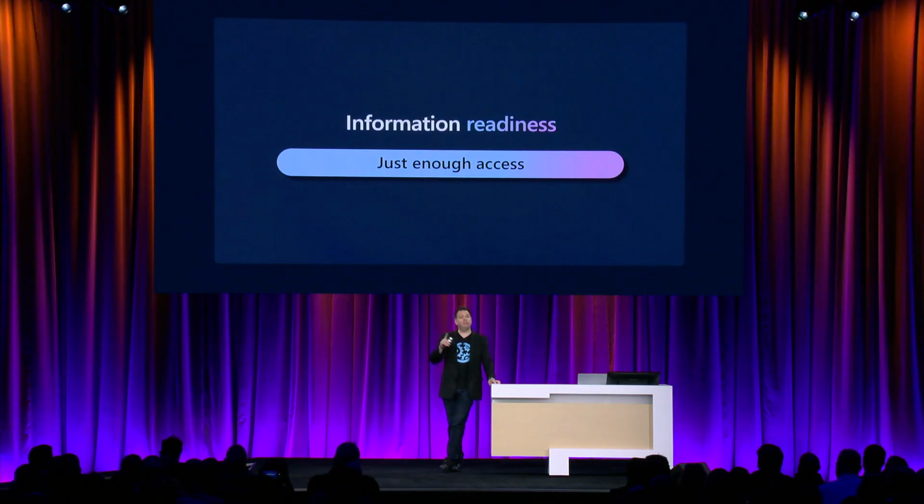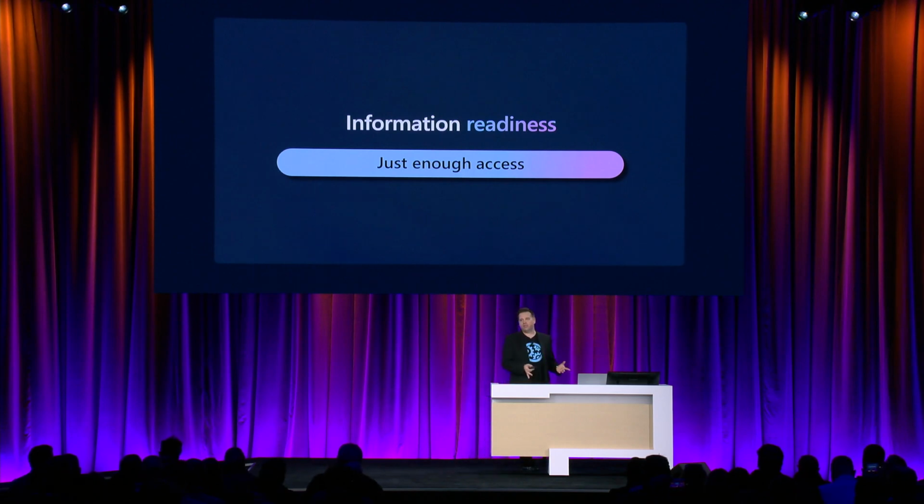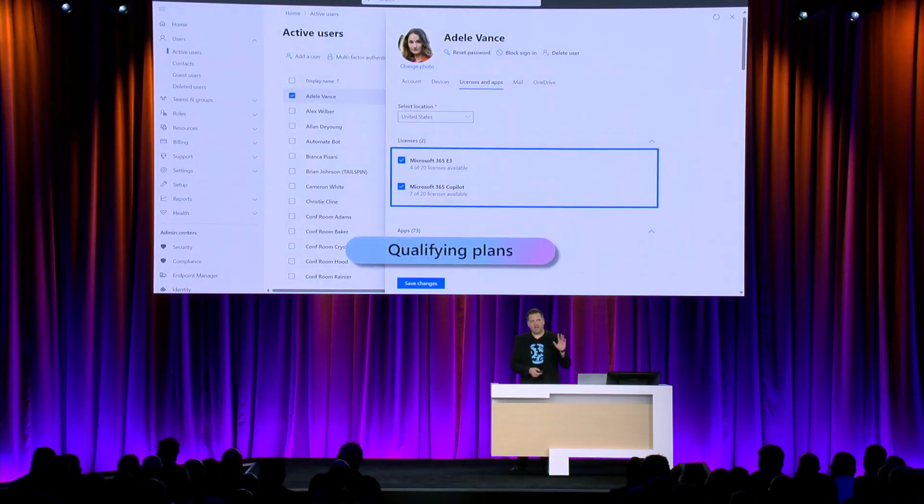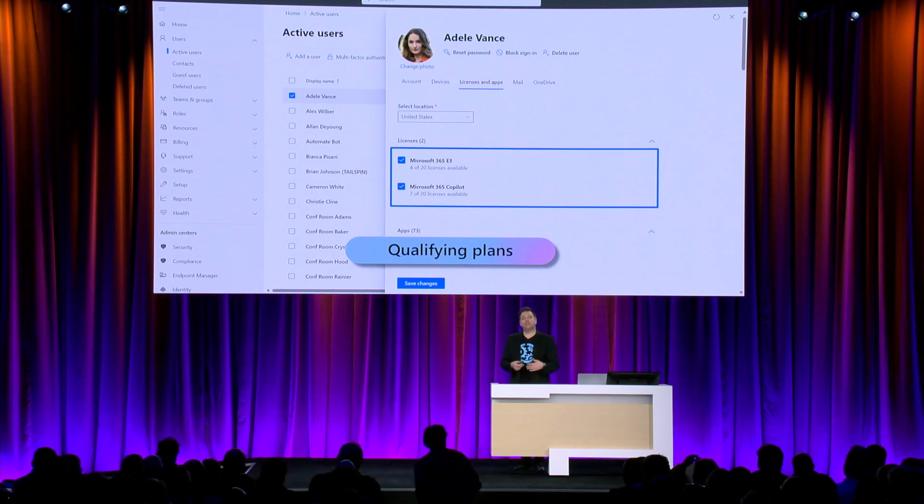So you just saw information readiness is a big aspect to this, making sure that users are not over-permissioned, that you have the right level of data access for everyone. Copilot's not going to give you additional data access. It's always going to be in the context of what you, as a user, using Copilot, can actually reach. So making sure that you don't over-permission anyone with too much access. There are lots of ways you can do that, and this could be another 45-minute session on how to do that, but using SharePoint site audits, Purview, and other tools, you can do a lot to automate those processes.